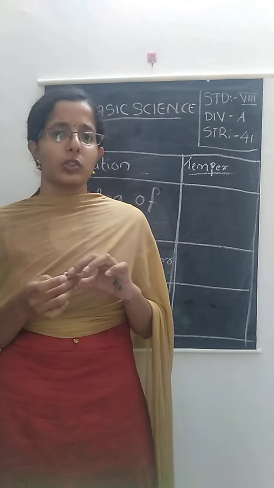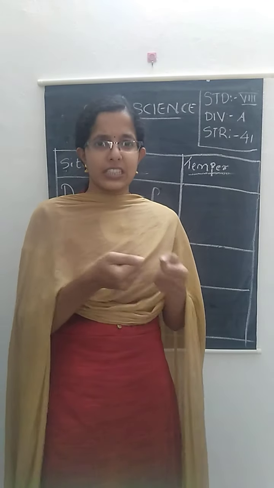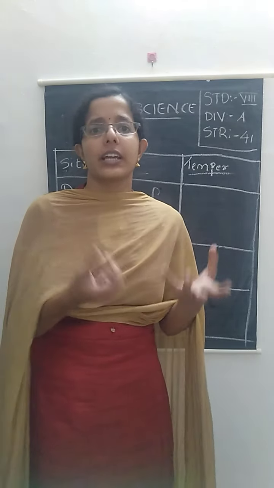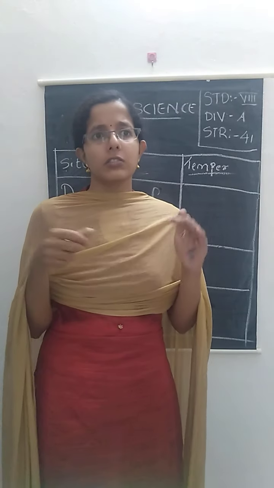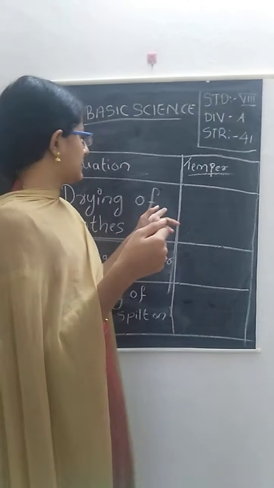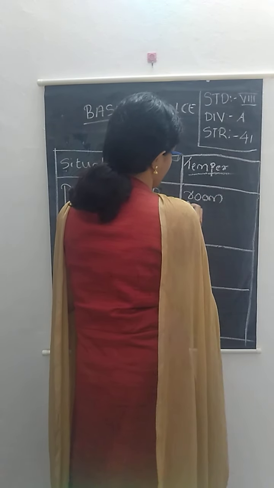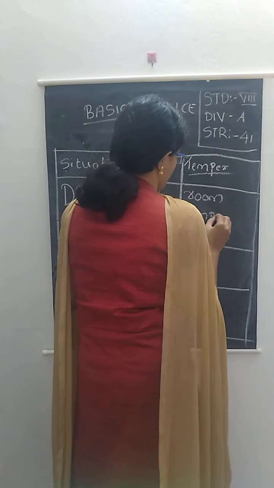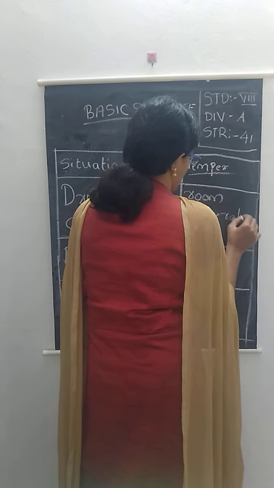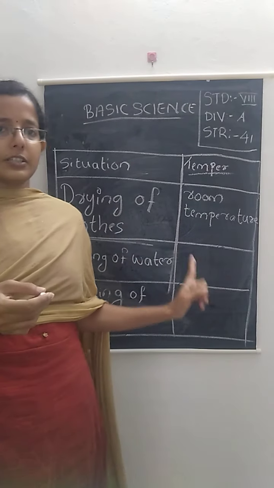It's easier to dry the cloth on a sunny day. So, do you need to heat it or give some extra energy for that? No, it will occur at a normal temperature. So, I will write it as room temperature. See this. So, drying of clothes occurs at room temperature.